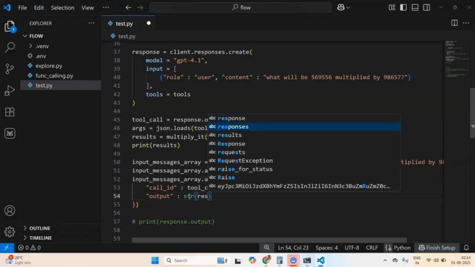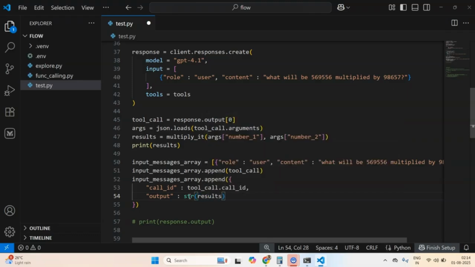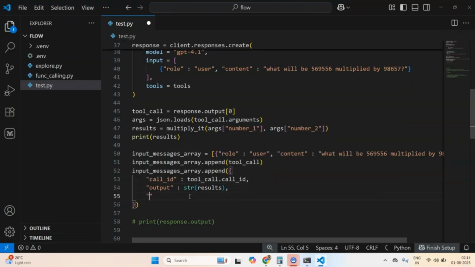And there has to be a type, which tells me what kind of input this is, and this will be function call output. So now this input messages array has 3 dictionaries. First is the first question, then the second is the tool call, and the third is giving the result of that tool call.